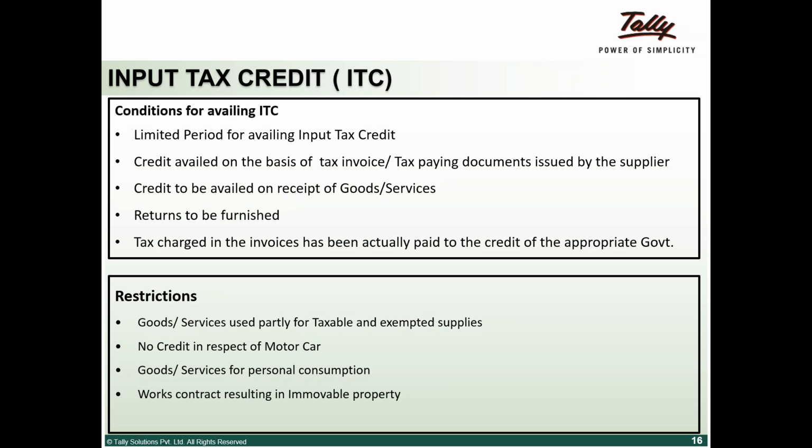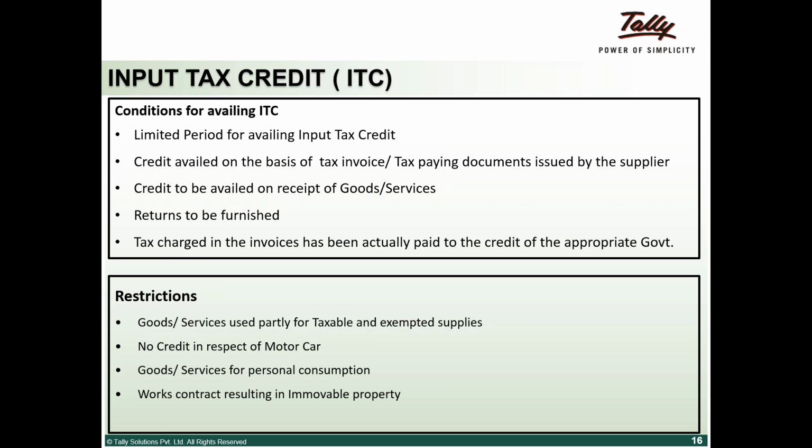So there are few restrictions. For goods and services used partially for taxable and exempted goods, you have to take a proportionate credit. Let's say A is taxable at 10% and another product B which I'm dealing with is, let's say, 0% exempted goods. Then I will be able to take a partial credit only. No credit in respect of motor cars.